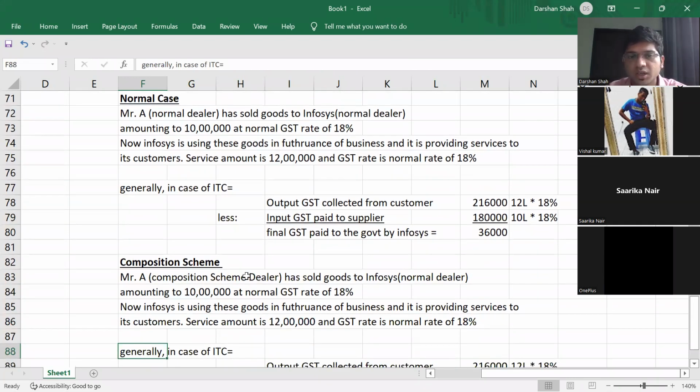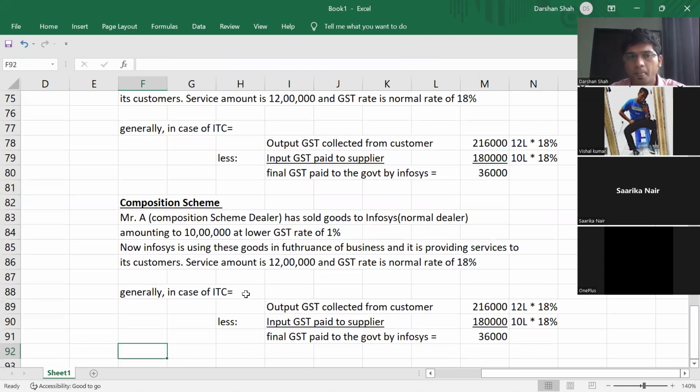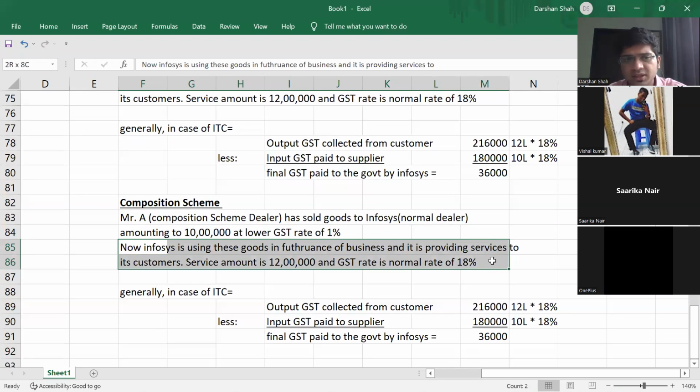Mr. A is a composition scheme dealer, and has sold goods to Infosys, who is still a normal dealer, amounting to 10 lakhs. But since Mr. A is a composition scheme dealer, he will sell at the lower GST rate of 1%. The remaining example remains the same.